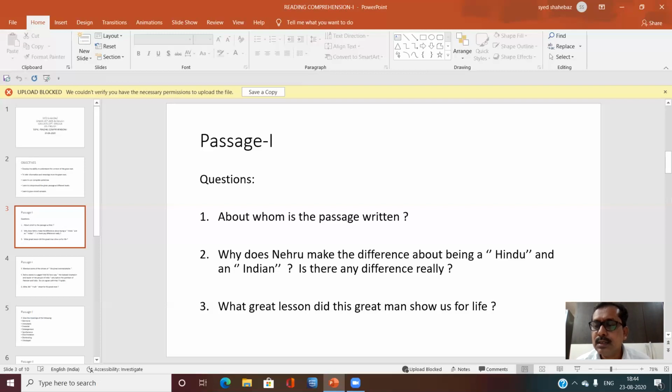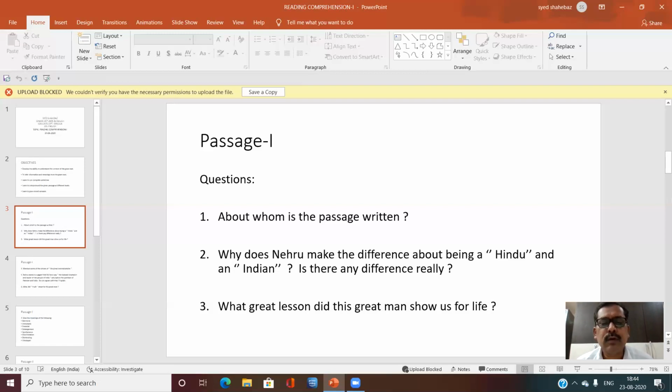Let us write answers to these questions. About whom is the passage written? Answer is, the passage is written about Mahatma Gandhi. The passage is on Mahatma Gandhi. This is written by Jawaharlal Nehru.